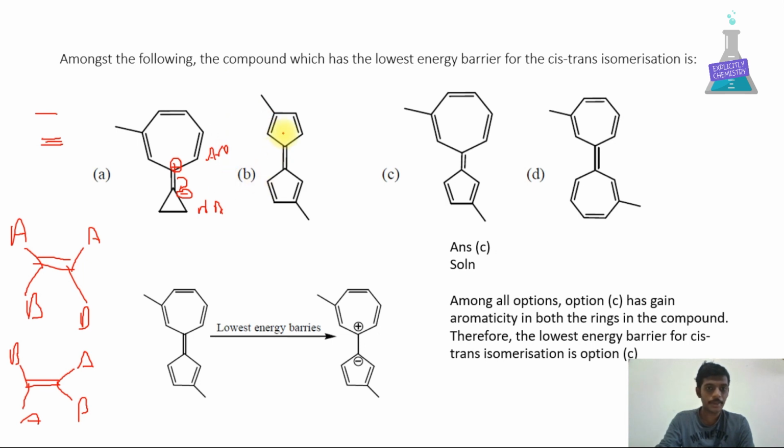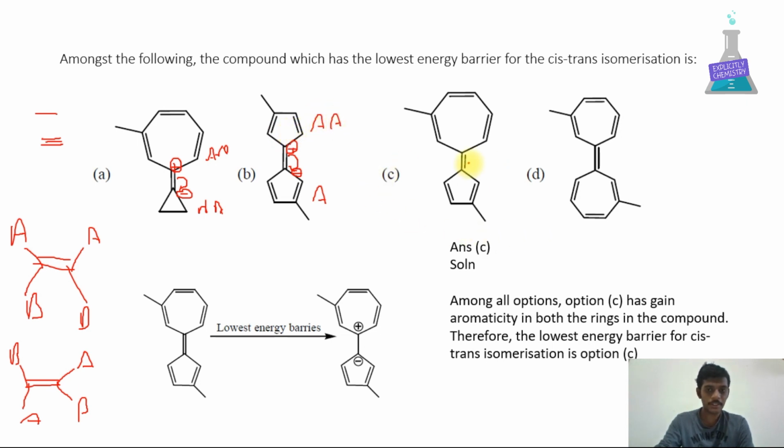If we take option B, if we take this double bond here, the number of pi electrons will be 2, 4, 6 and a positive charge will be generated. Here the negative charge will be generated. If we count the number of pi electrons, 2, 4, 6, it is aromatic, and 2, 4, it is anti-aromatic.